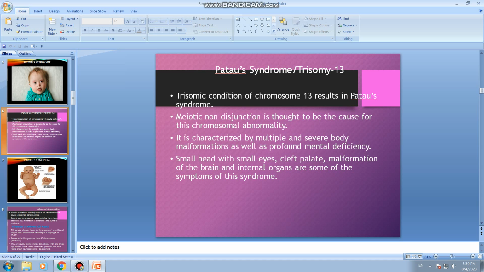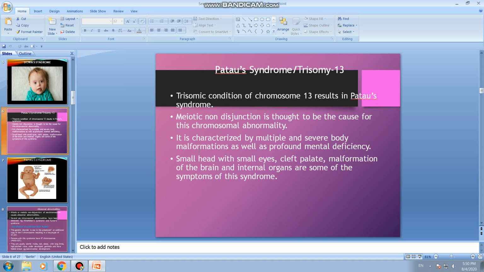It is characterized by multiple and severe body malformations as well as profound mental deficiency. Profound means a lot of mental deficiency, and malformations means organs not formed well, so more defects are seen.